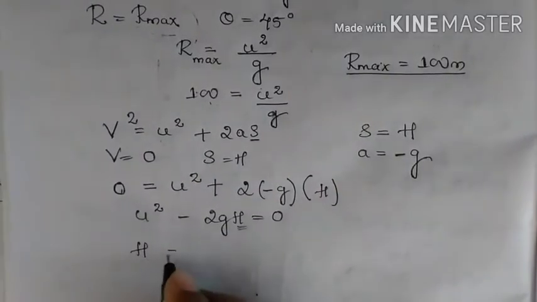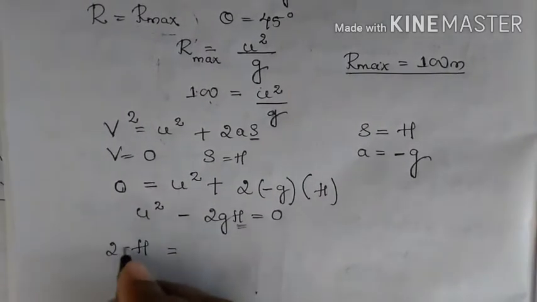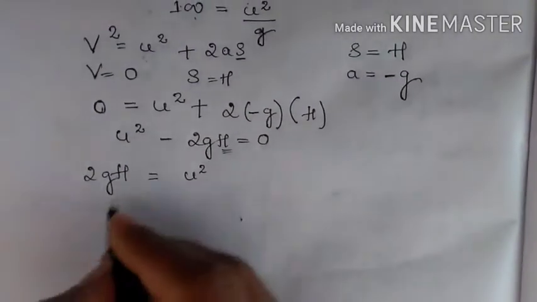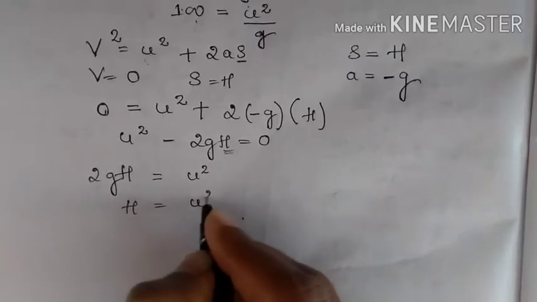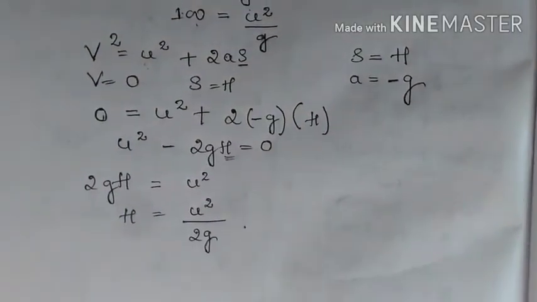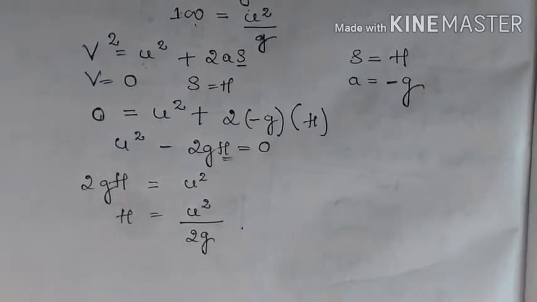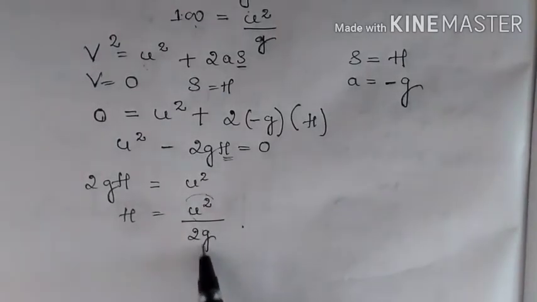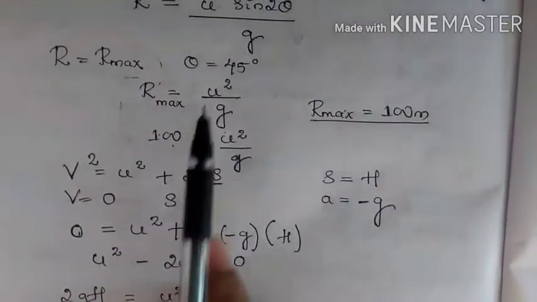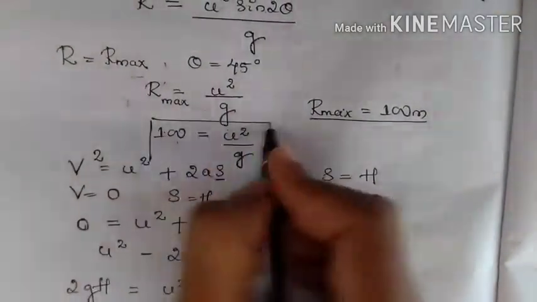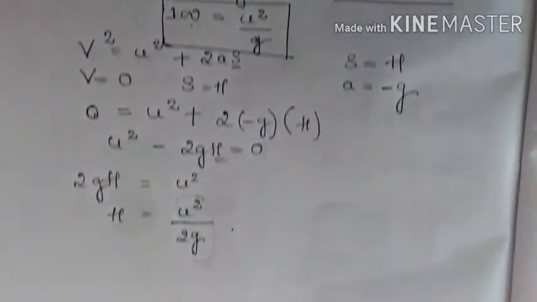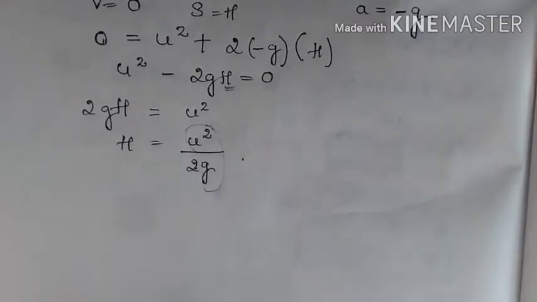h or 2gh is equal to u square. So we can write h is equal to u square by 2g. So this is the equation that we got. But we know what u square by g is, because we have already done that here. So here we have the value for u square by g. Use this value and substitute it in this equation.